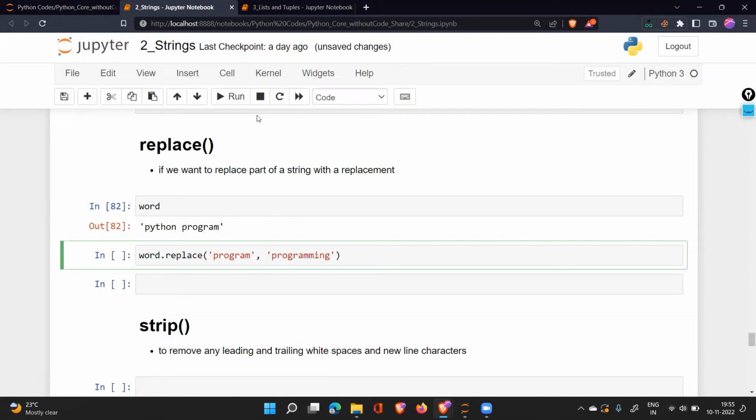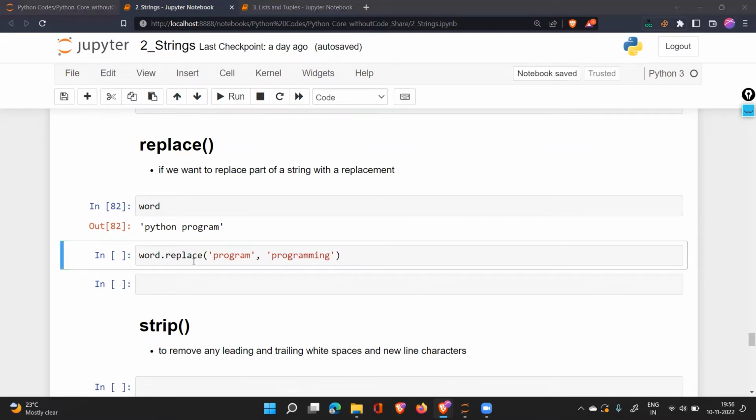If I combine this find and replace, have you used something like it in any software? In Excel, in Notepad, in Word, there are multiple places where something like this works.